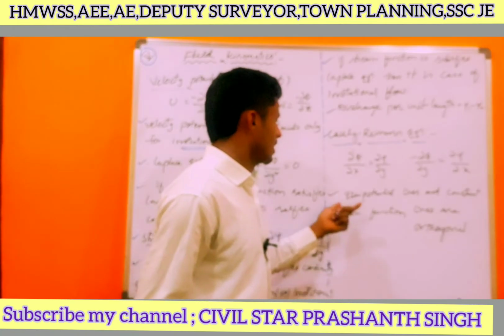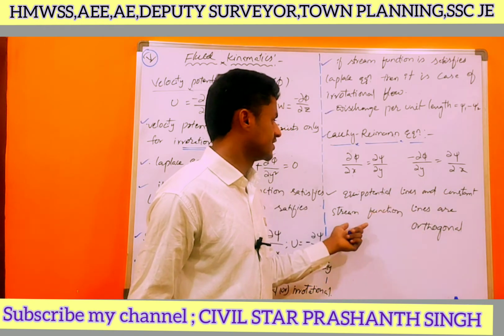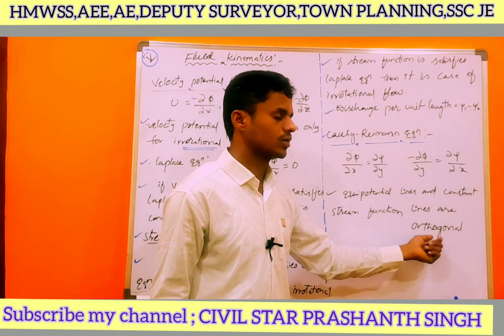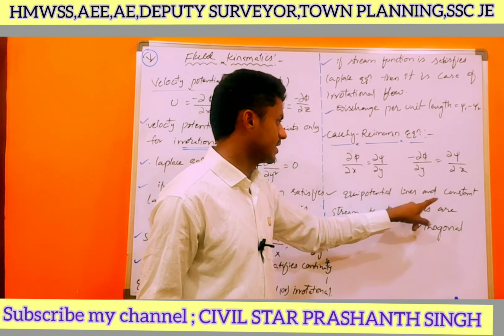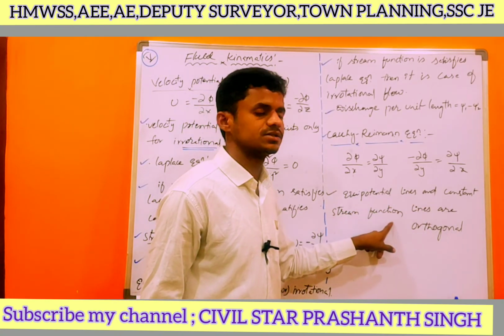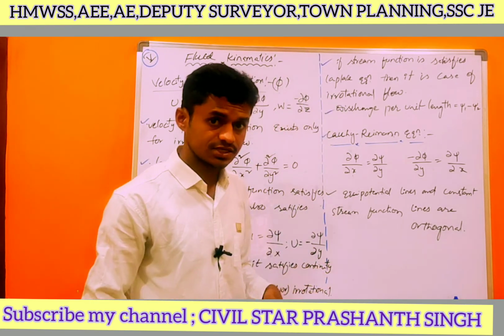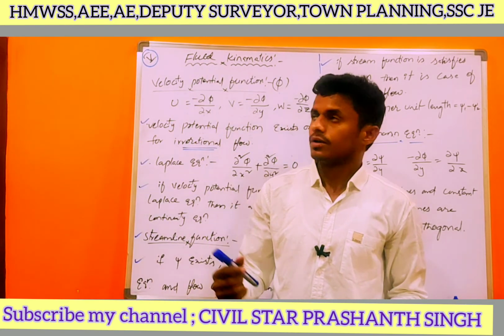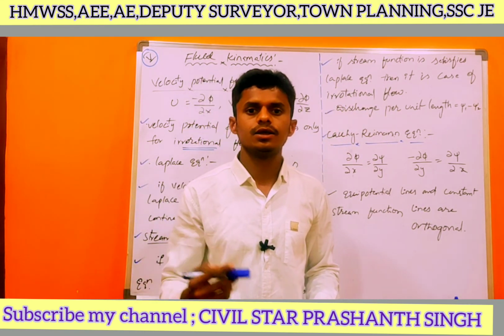Equipotential lines and constant stream function lines are orthogonal. Both are orthogonal. This is about the total chapter of fluid kinematics. The next chapter will continue in the next class.